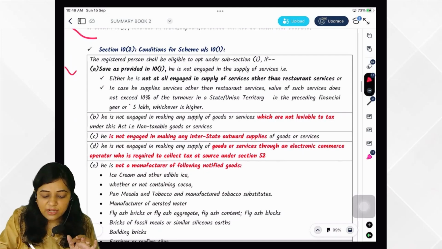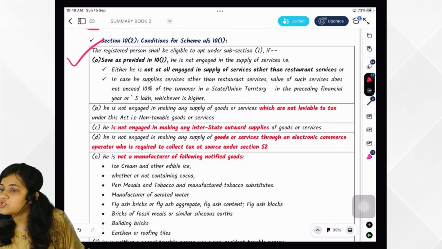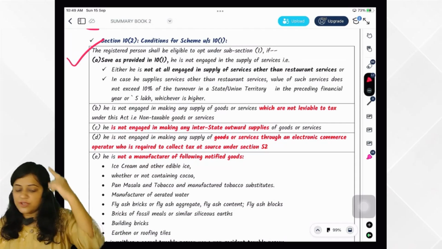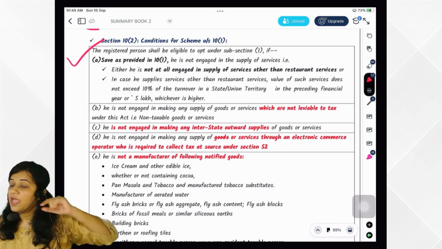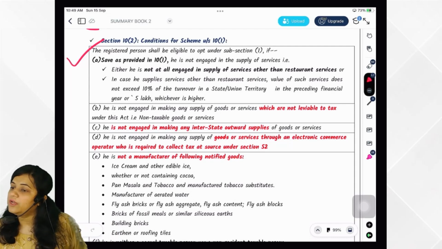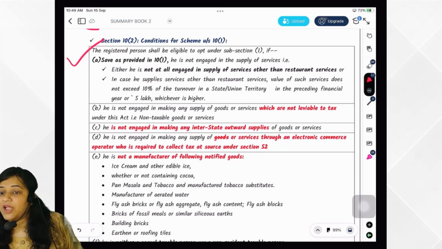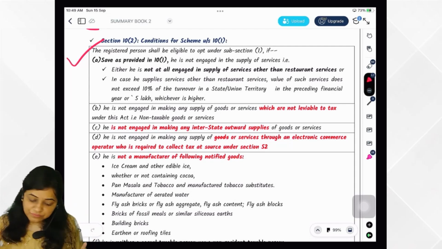Then comes 10(2). What does 10(2) say? It gives conditions for composition scheme under 10(1). So what is the first condition? You should not be engaged in supply of service except what is given in the proviso to 10(1). That means 10% of turnover in the state or union territory or 5 lakh. This much you can provide, otherwise not. You got it? Very good.